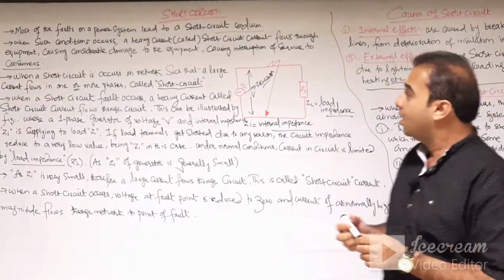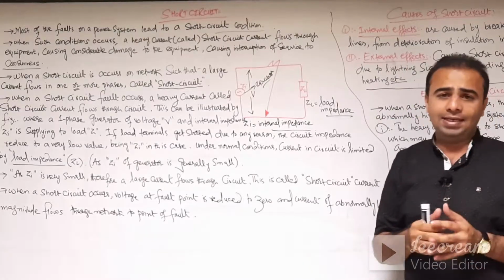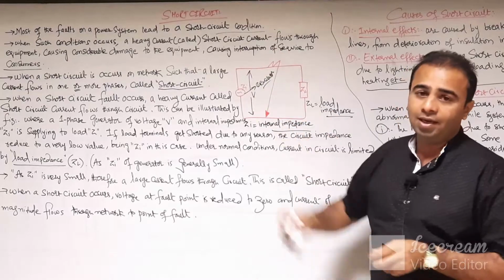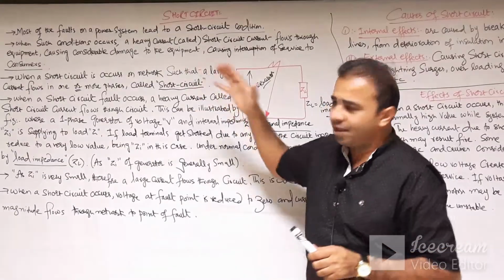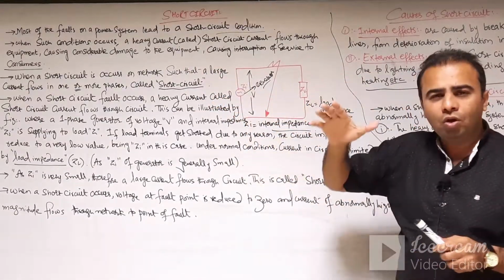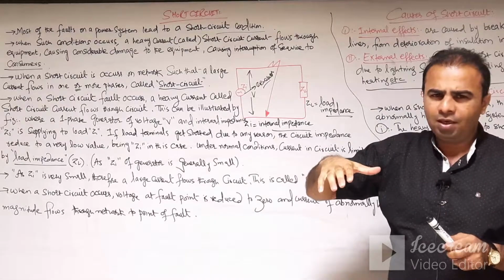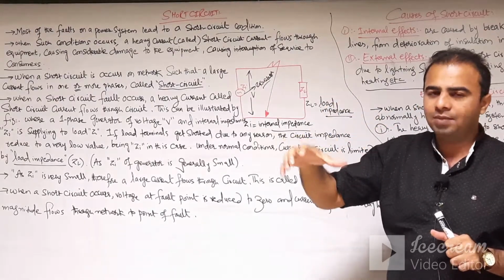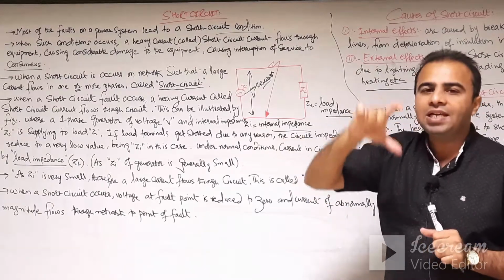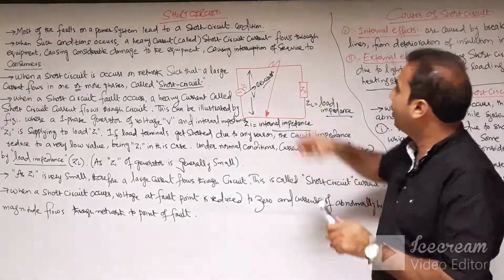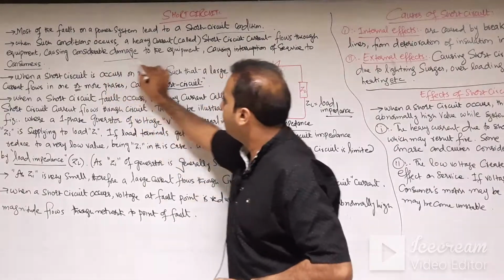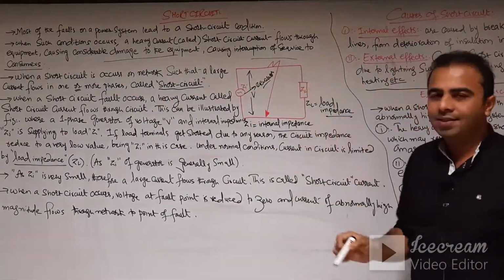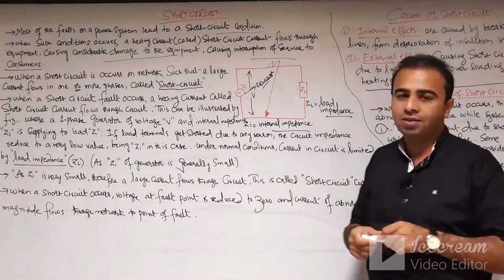So if any abnormality occurs in the system, that may lead to a short circuit condition. Whenever a short circuit occurs, what happens to the electrical appliances or power system? A heavy current flows through the equipment, which may cause considerable damage to the equipment or cause interruption of service to the consumer.